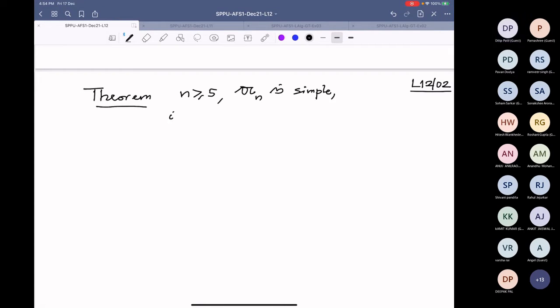That is, A_n has no proper normal subgroup. This is a very important theorem in many other branches of mathematics. For example, in Galois theory, it is very important.